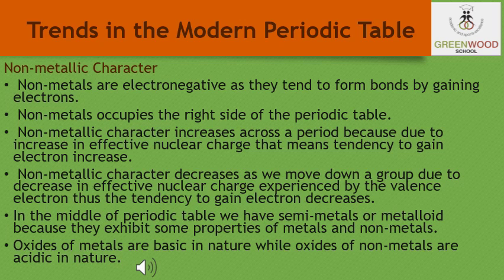Non-metallic character increases across a period because due to the increase in the effective nuclear charge, that means the tendency to gain electron increases. Non-metallic character decreases as we move down a group due to the decrease in the effective nuclear charge experienced by the valence electrons. Thus, the tendency to gain electron decreases. In the middle of the periodic table, we have the semi-metals or the metalloids because they exhibit some properties of the metals and the non-metals as well.